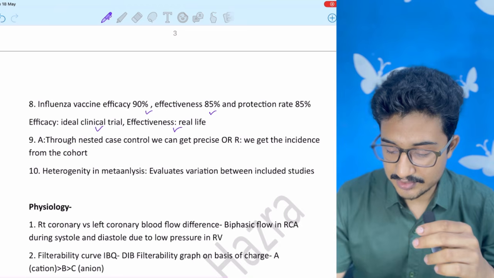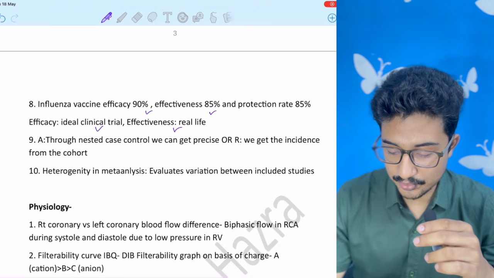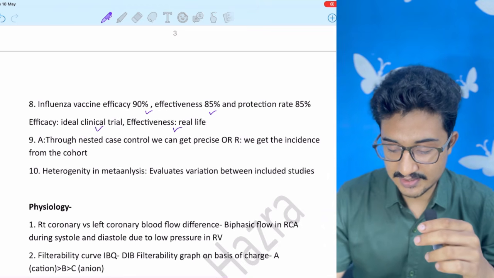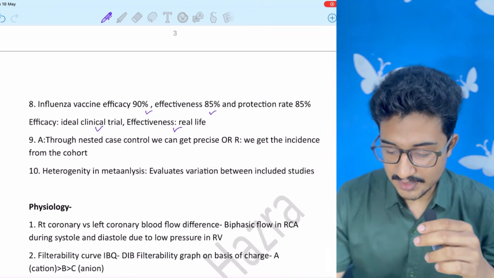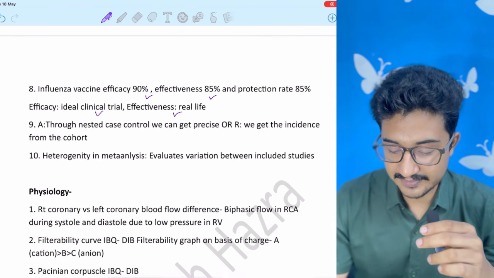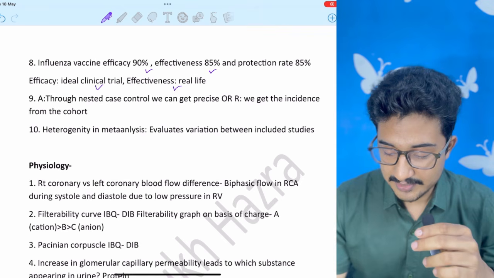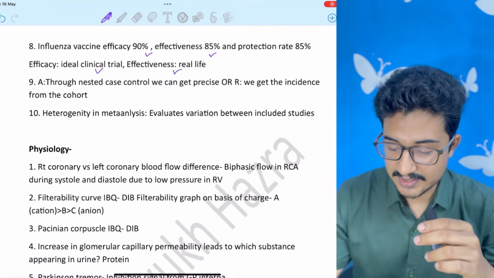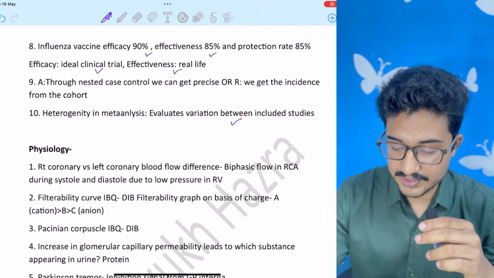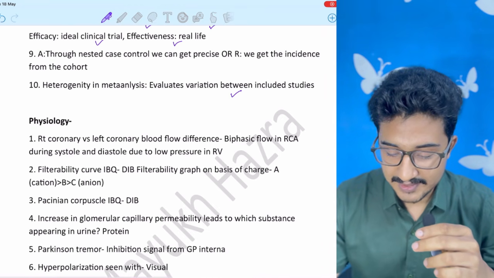In nested case control trial, we can predict odds ratio and we get the incidence from cohort, reasoning and assertion based question. So I will have to see this, and after seeing this, I will send the PDF in your Telegram channel. Heterogeneity in meta-analysis evaluates variation included between two studies. So I am also doing meta-analysis. This is the same kind of thing.